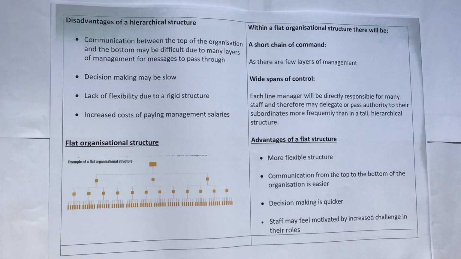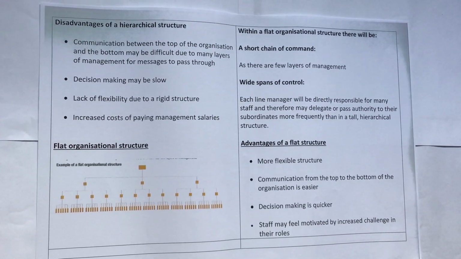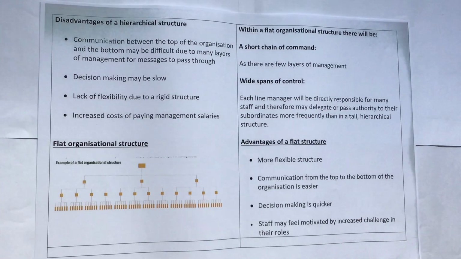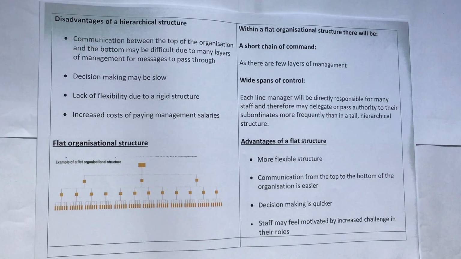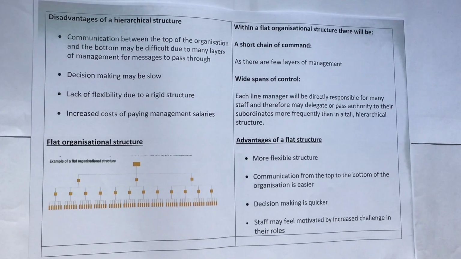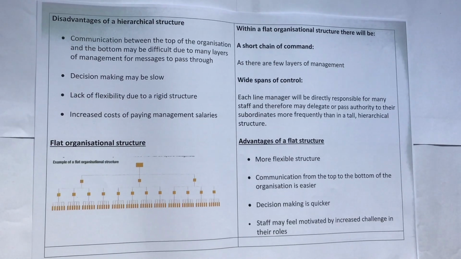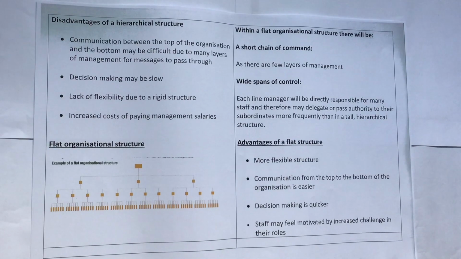Then the next one is flat organizational structure. Within a flat organizational structure, there will be a short chain of command as there are few layers of management. Wide span of control, as each line manager will be directly responsible for many staff and therefore may delegate or pass authority to their subordinates more frequently than in a tall hierarchical structure.